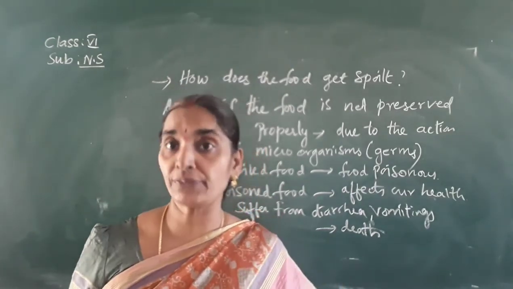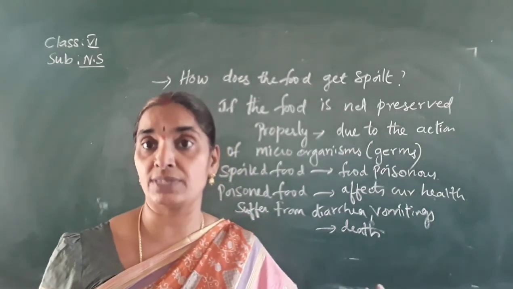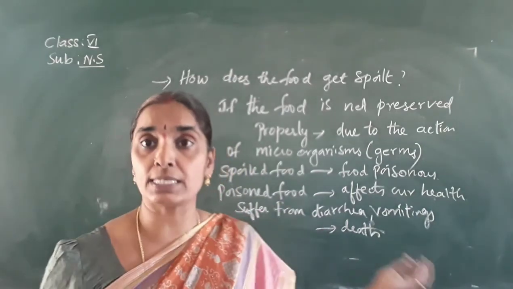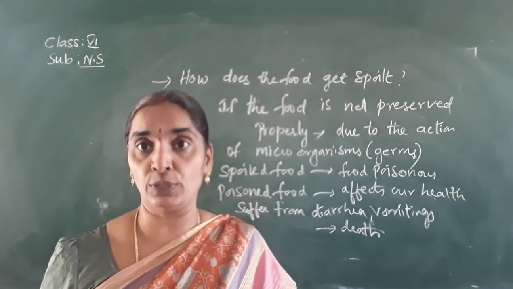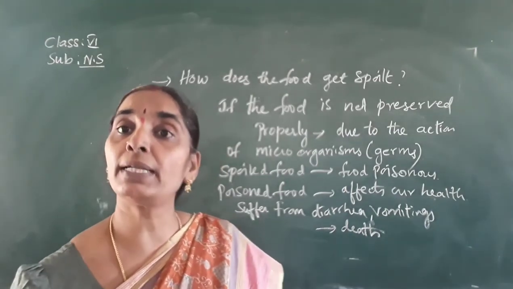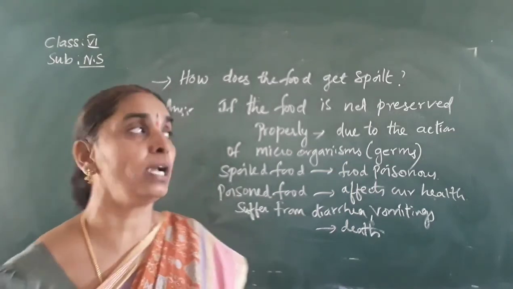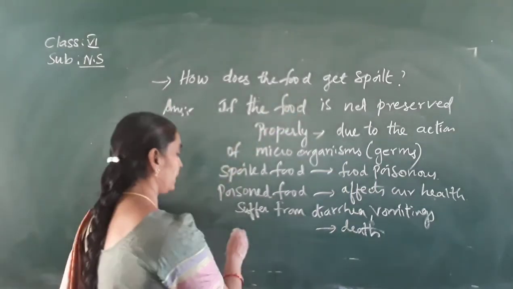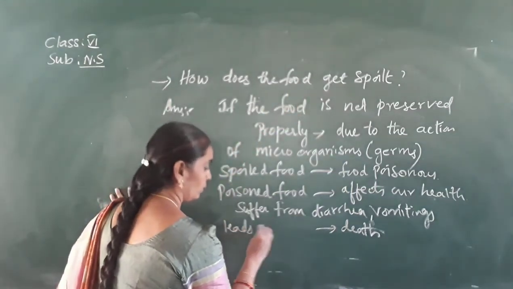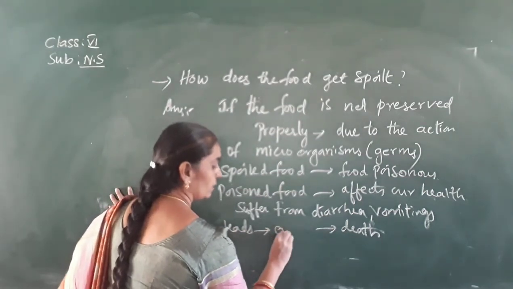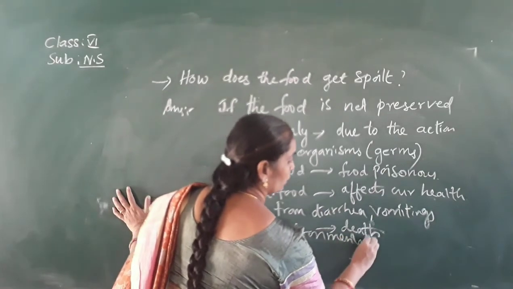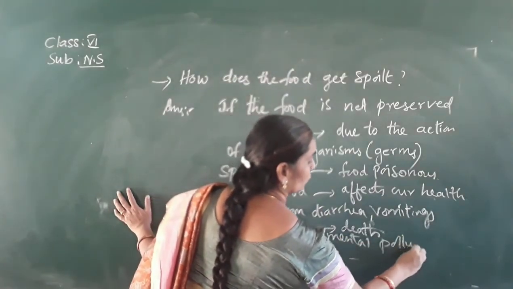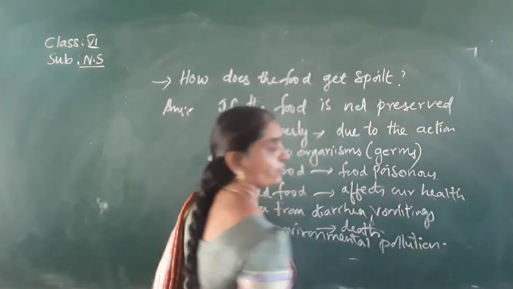If the poisoned food is wasted and thrown everywhere, the atmosphere gets polluted. So spoiled food leads to environmental pollution also.